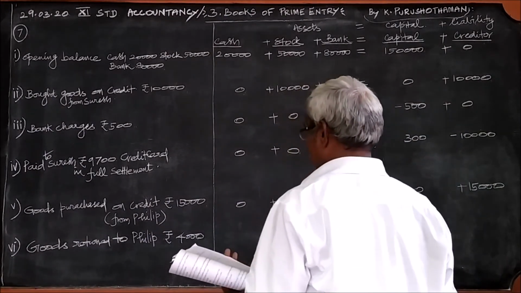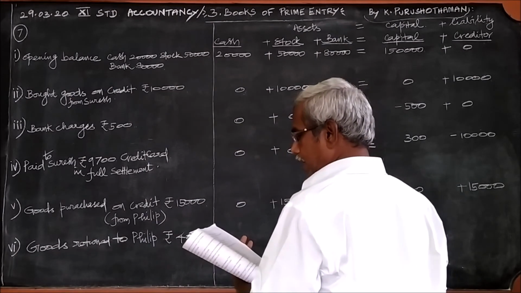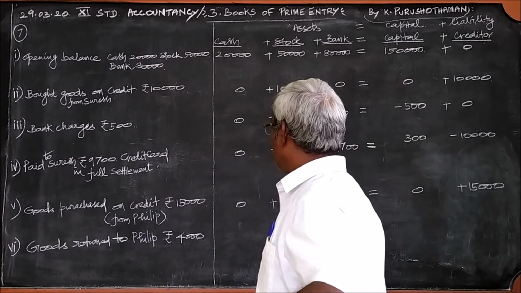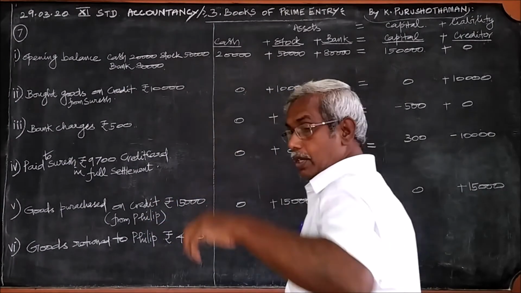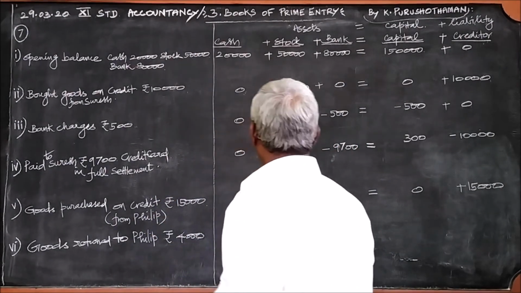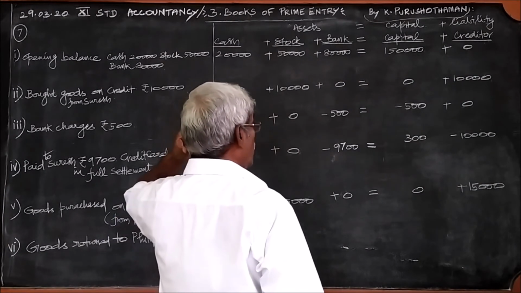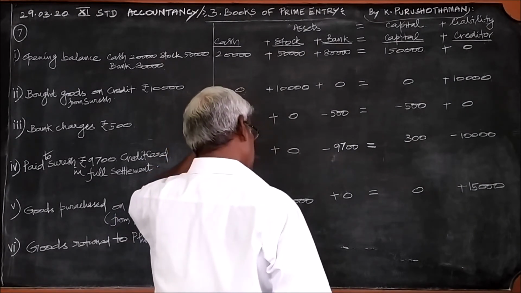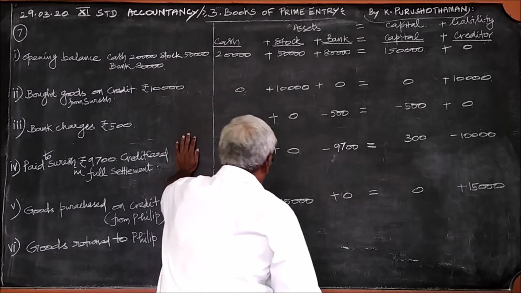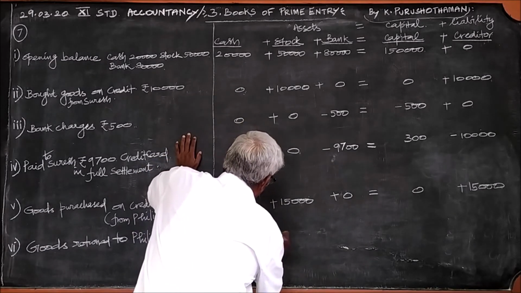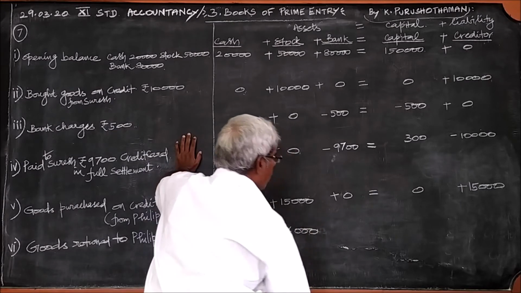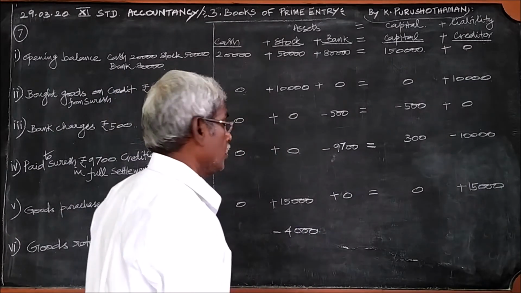And the last transaction. Goods returned to Philip. Goods returned to Philip amounting to rupees 4,000. Okay. Goods returned. So, from the goods available, 4,000 valued goods are returned. Therefore, it is minus 4,000.